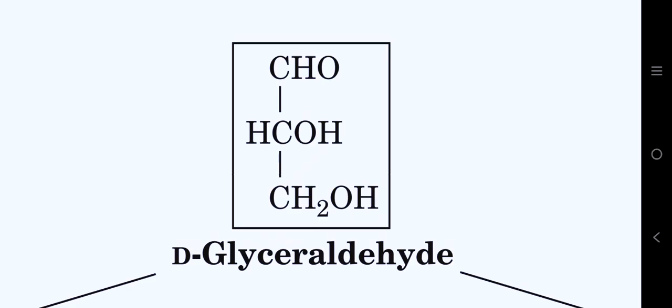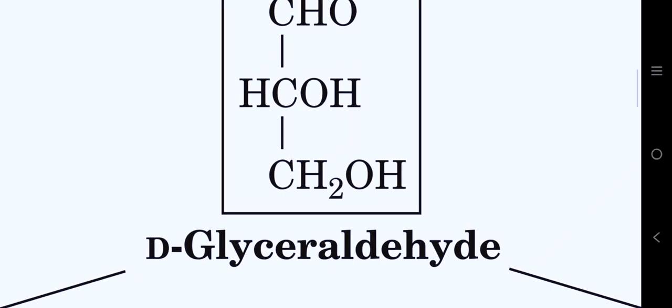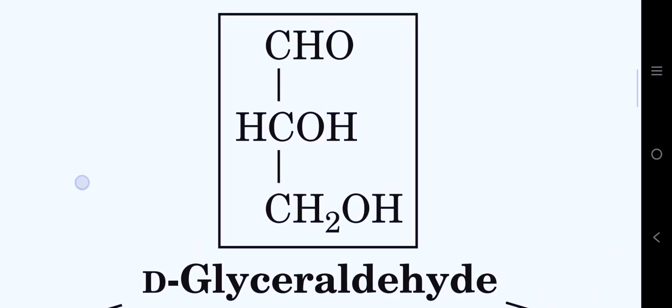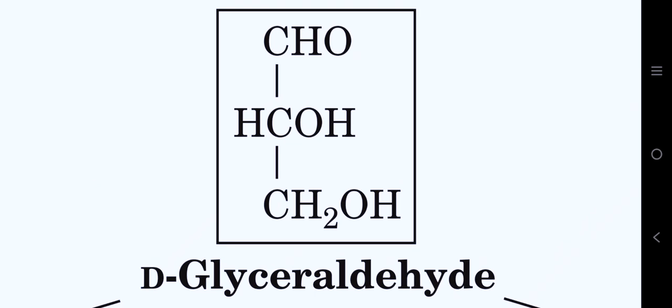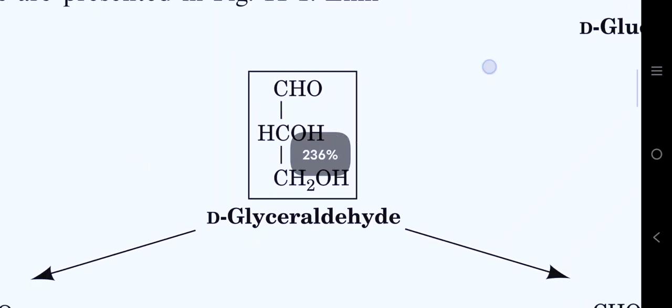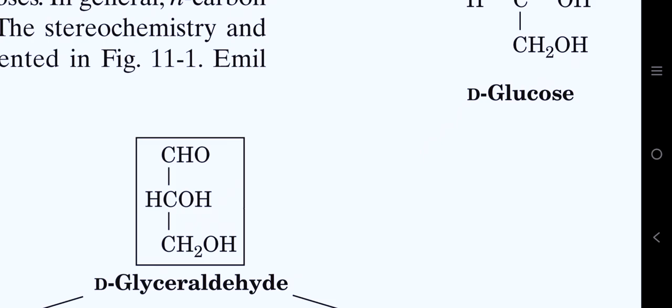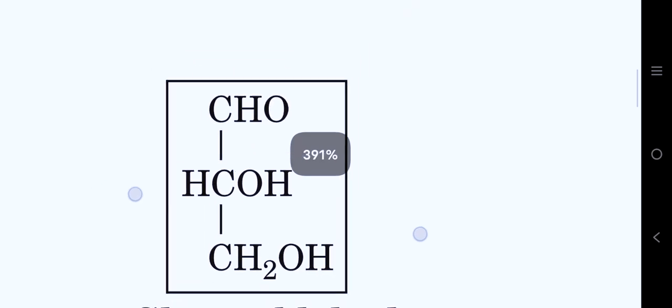D indicates dextro, which means right, and if this hydroxyl group was on the left side of this molecule, we would call it L-glyceraldehyde. L stands for levo, which means left. So this is a standard molecule that we use for naming the D and L forms of the sugar. If the conformation of the chiral center that is furthest away from the carbonyl group is similar to the central carbon of glyceraldehyde, we will call that sugar a D sugar.